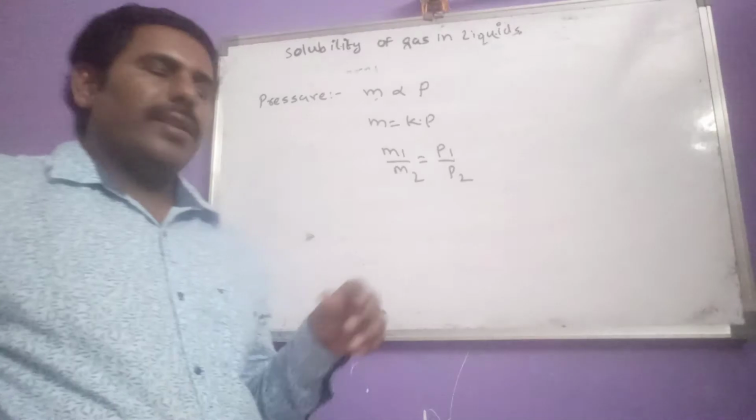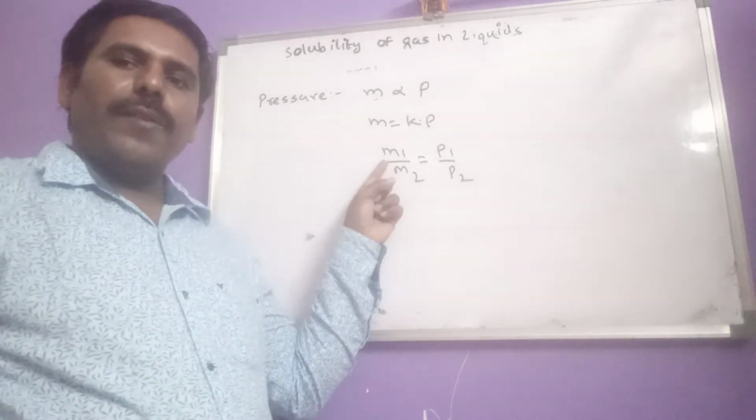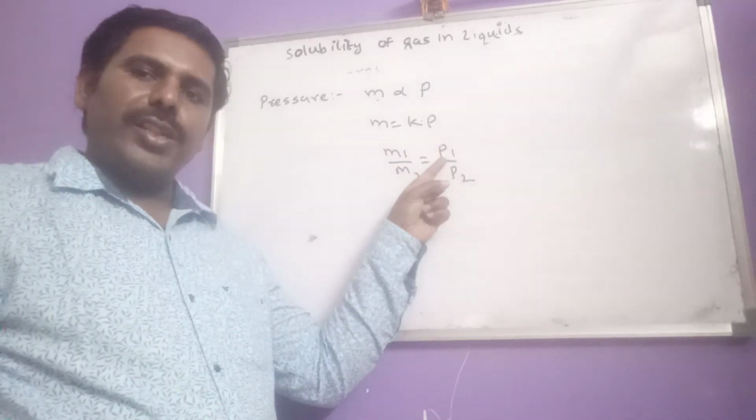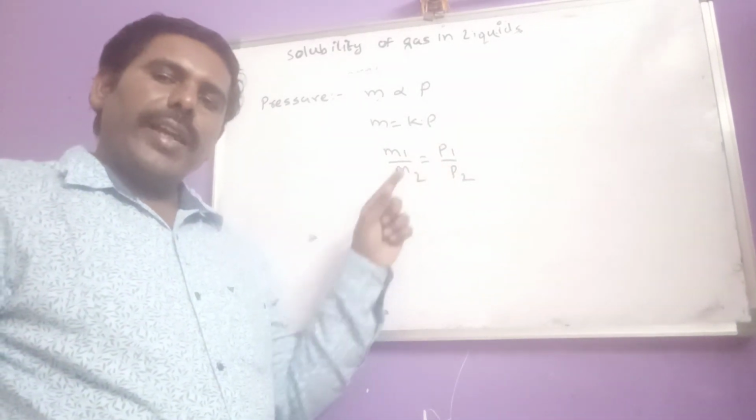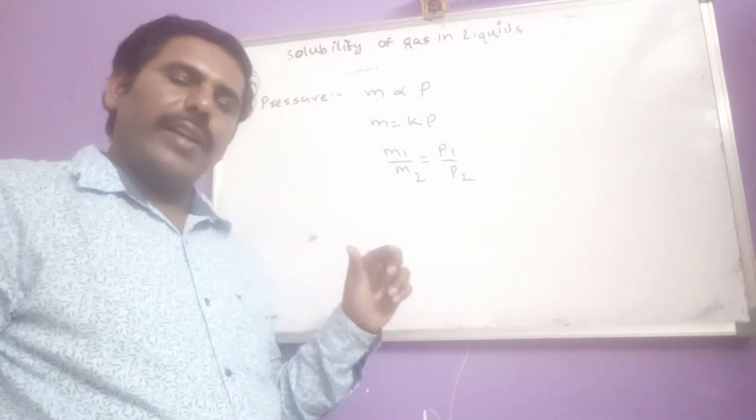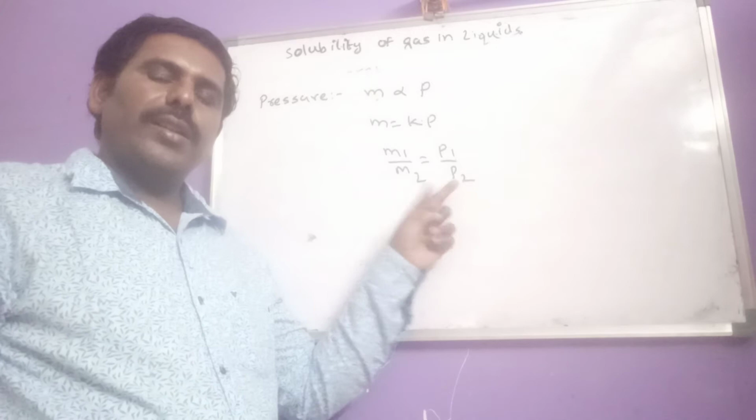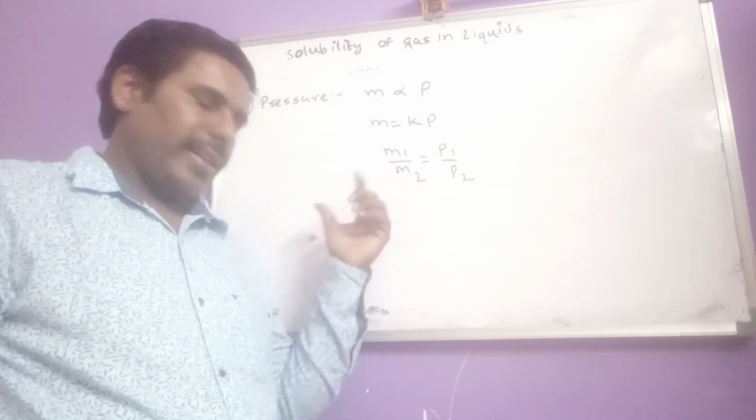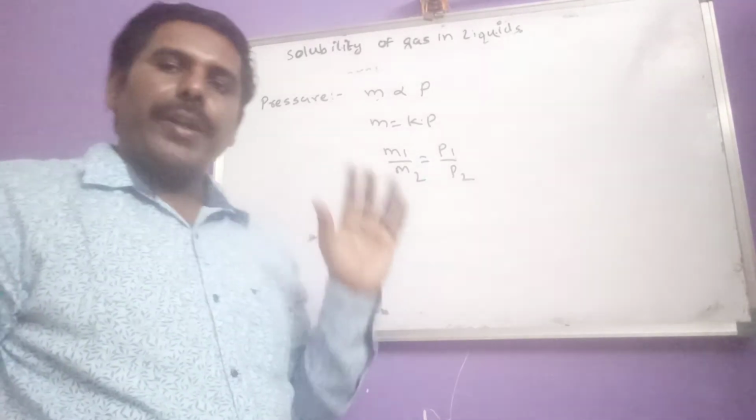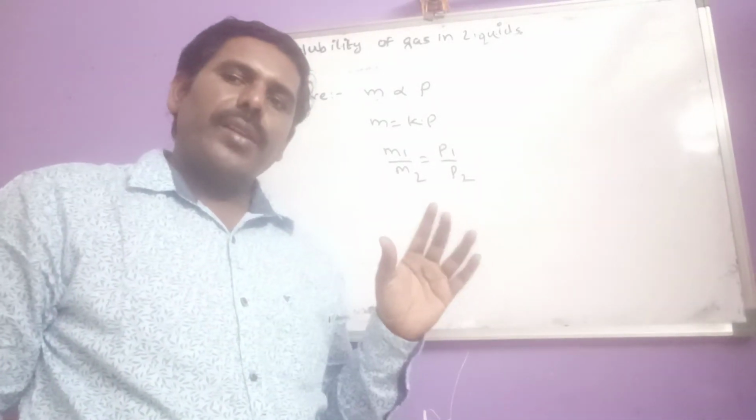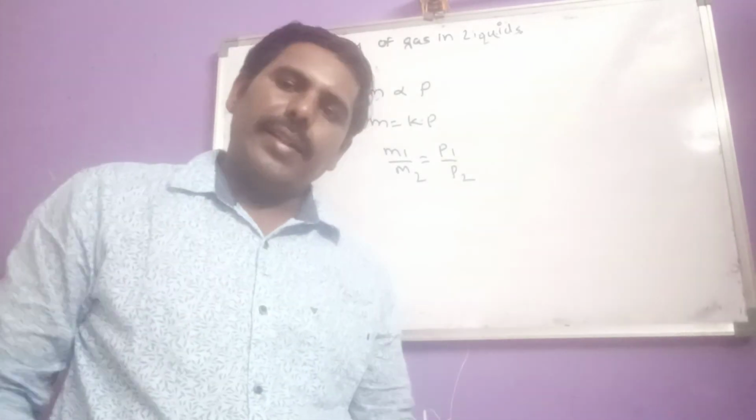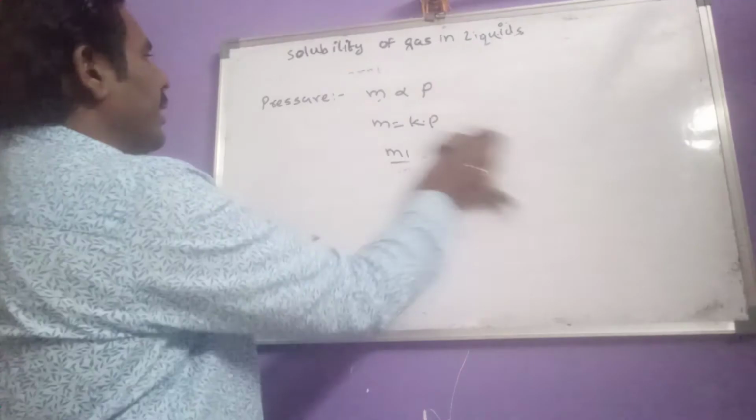That means if we know the mass of gas dissolved in any liquid at any one pressure, we can measure the mass of that gas dissolved in that liquid at another pressure. So this is the use of this equation. And one more important thing here: the effect of pressure on solubility was clearly explained by Henry's law. Let us see what is Henry's law here.